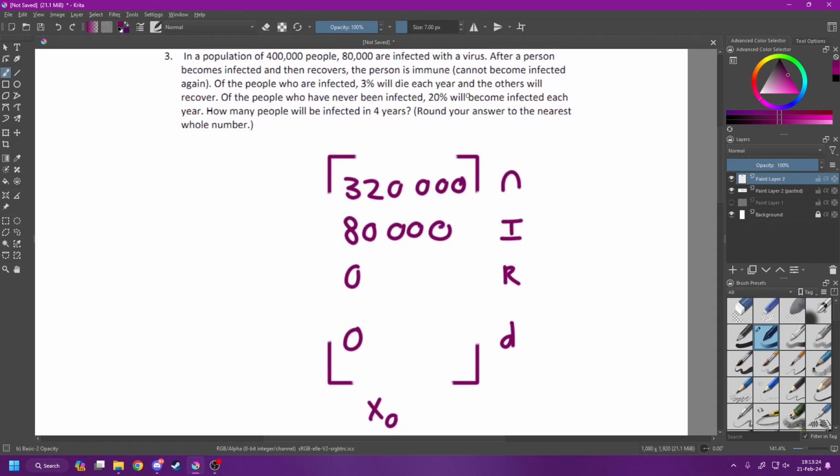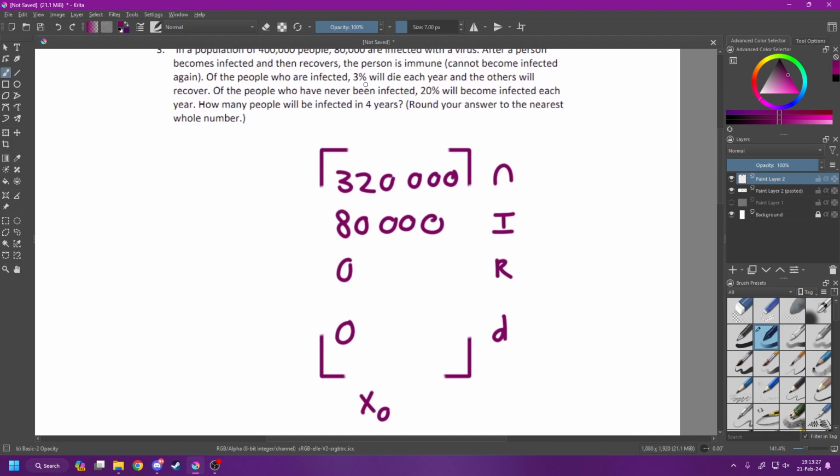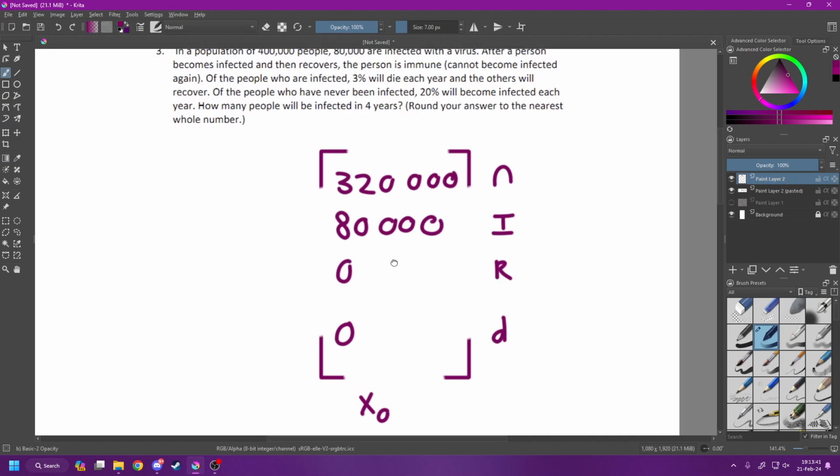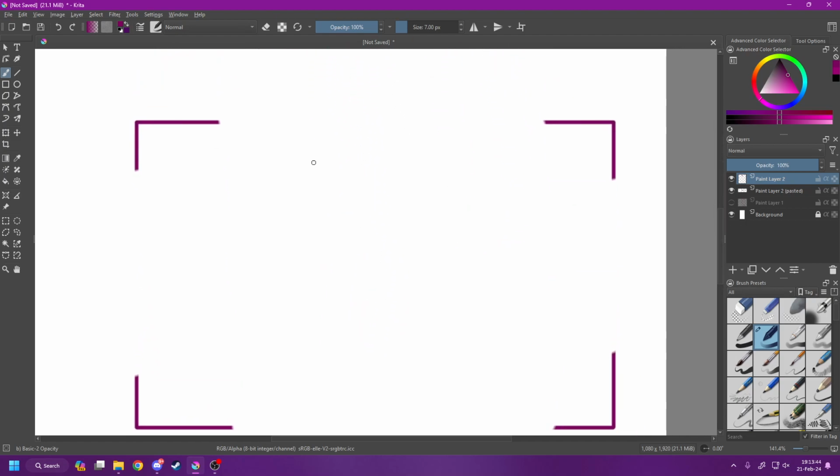And from these probabilities up here, we see that 3% of the people who have been infected will die. Of the people who have never been infected, 20% will become infected, which means 80% will remain uninfected. And of course, up here, 97% of people will recover. And so I'm going to set this up here: never infected, infected, recovered, and then deceased, never infected, infected, recovered, deceased. I'm going to fill this out with the probabilities from above,